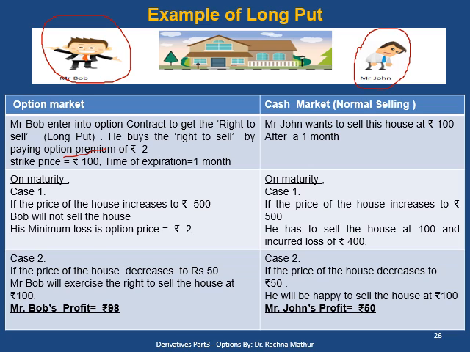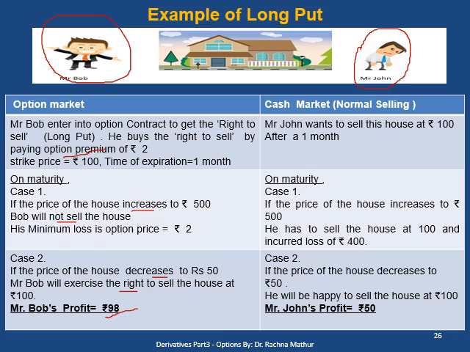So after 1 month there can be two probabilities. Number one, if the price of the house increases to 500, then Mr. Bob will not sell the house in the auction market. What will be his loss? His loss will be the minimum, equal to the option price which he has paid to get the right to sell. In the second case, if the price of the house decreases to 50, Mr. Bob will be very happy to sell the house at 100 rupees and he will exercise his option. Mr. Bob's profit will be 98 rupees.